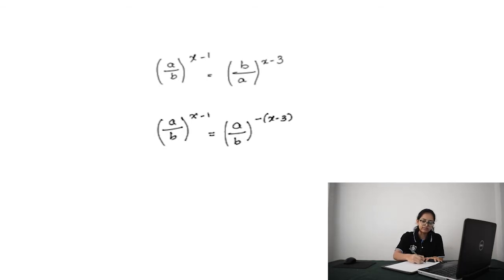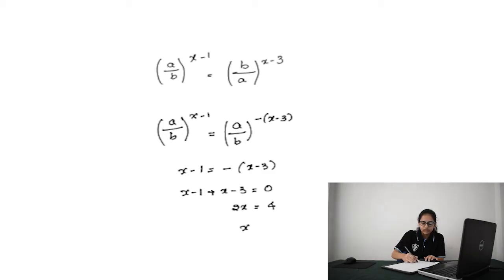Now as the base is common, we can equate the exponents. X minus 1 is equal to minus of x minus 3. X minus 1 plus x minus 3 is equal to 0. 2x is equal to 4. This will result in x is equal to 2. This is the required answer.